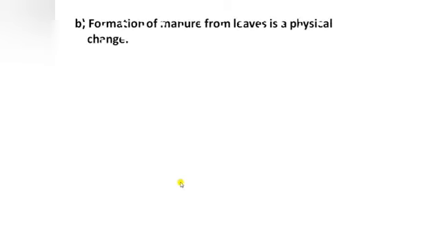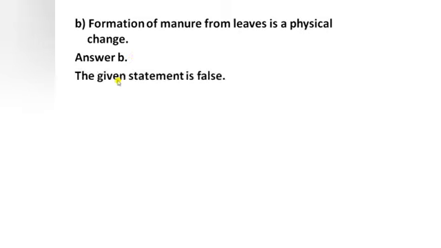The next statement is, formation of manure from leaves is a physical change. So the answer is false. This given statement is false, because the formation of manure from the leaves is a chemical change. Here a new substance is formed, that is manure.